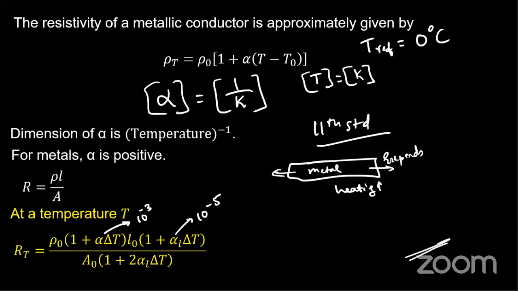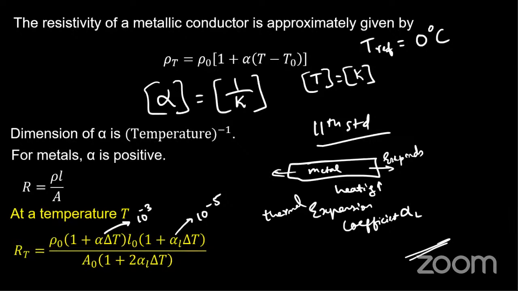This expansion is given by the thermal expansion coefficient, alpha L. So the length varies as L naught into 1 plus alpha L times delta T.